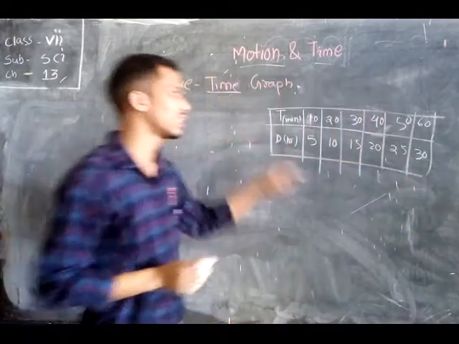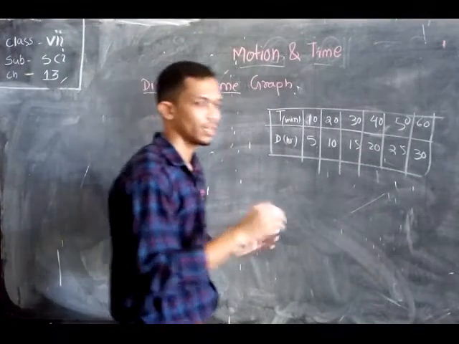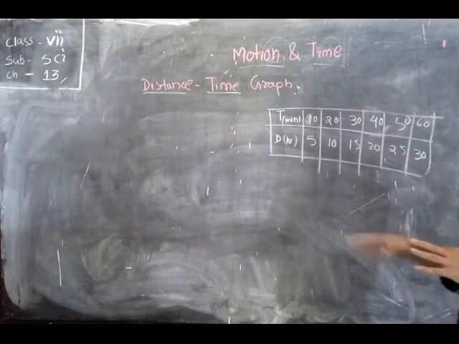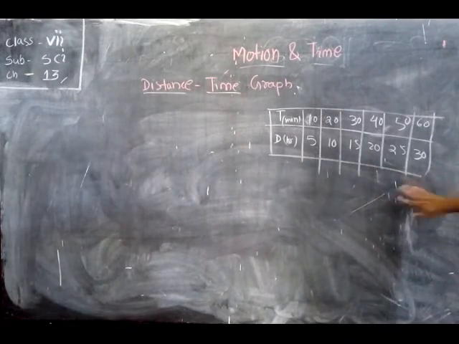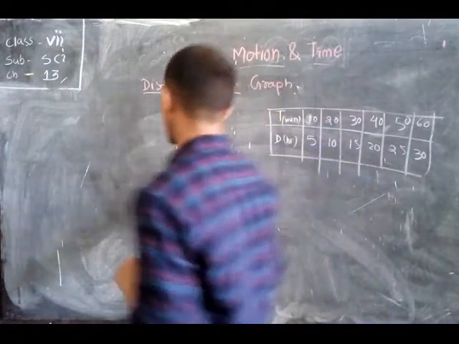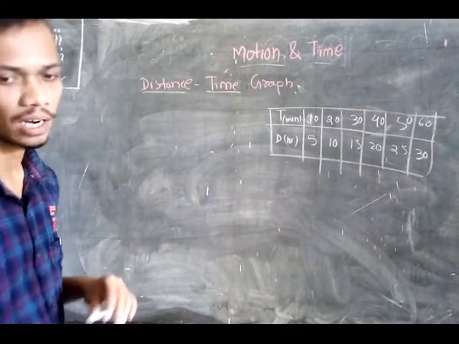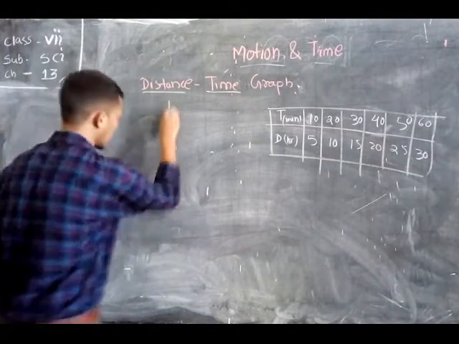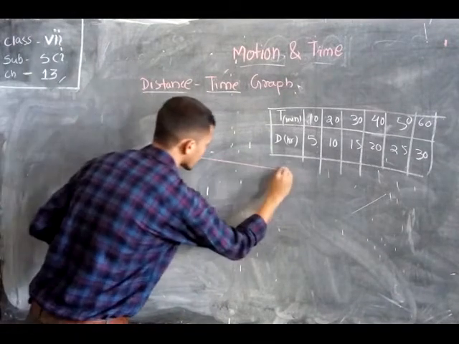Okay students, in this way a table is usually given to you. You have to plot a time-distance graph and the result of the graph will be announced. Okay. So according to the rule of the distance-time graph, you must take a graph.